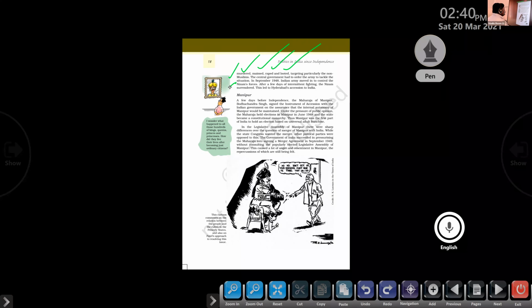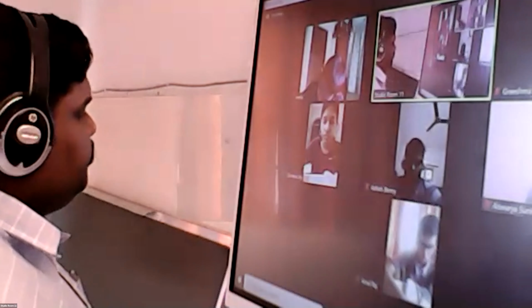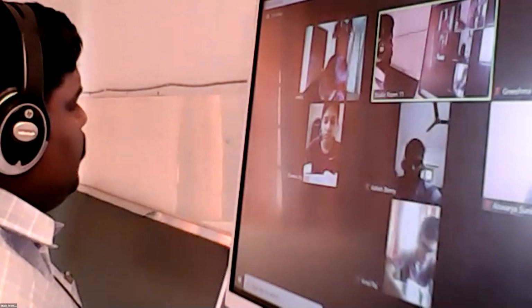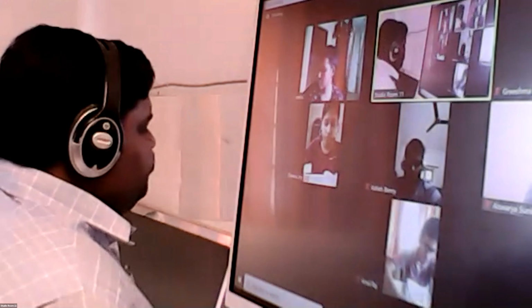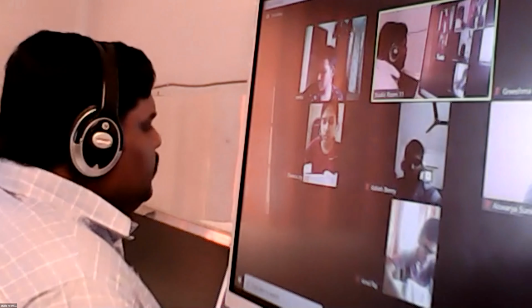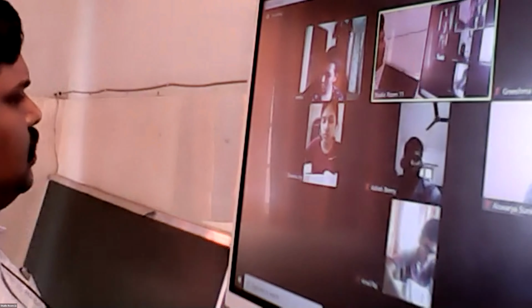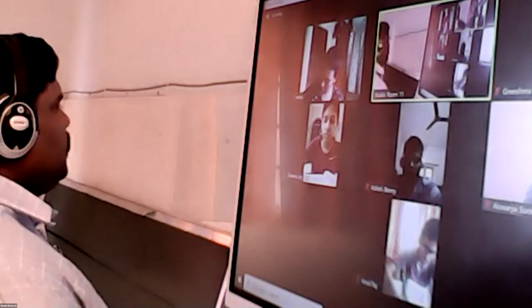Accession of Hyderabad to the Indian Union. Clear? So they might ask it as a question.